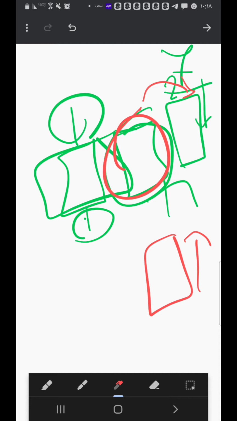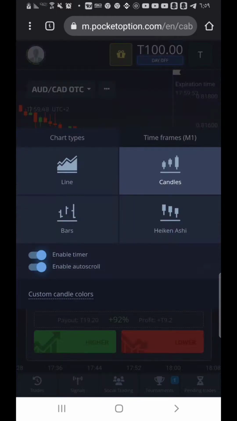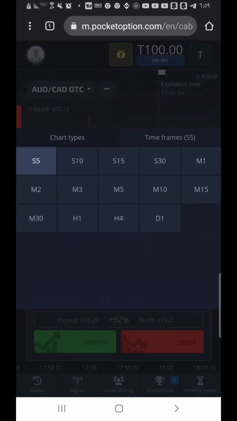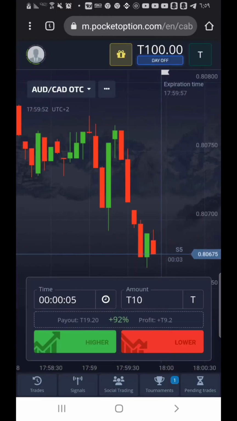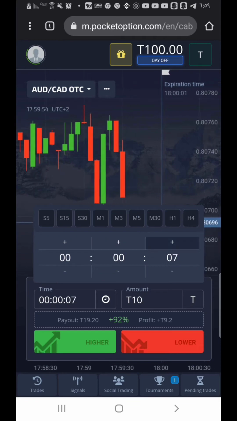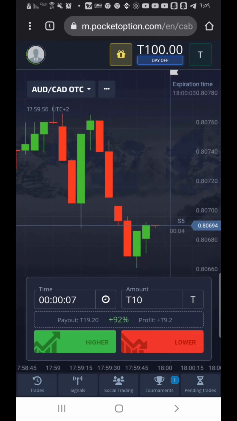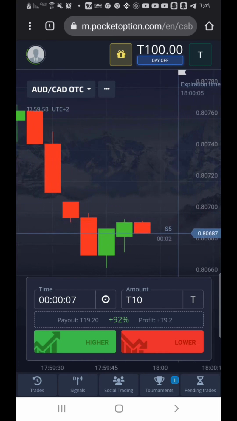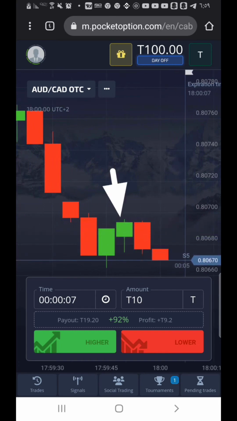It will be clear. We'll explain 3, 4, or 5 trades in a row. For the trade that's at a loss, you double down according to the system we've explained, and hopefully most of these trades will be successful. So we start by setting the timer to 5 seconds and the trade duration to 7 seconds. Now, as soon as we see a candle with 2 wicks, one small and one large, don't worry about that candle. Watch the second candle.